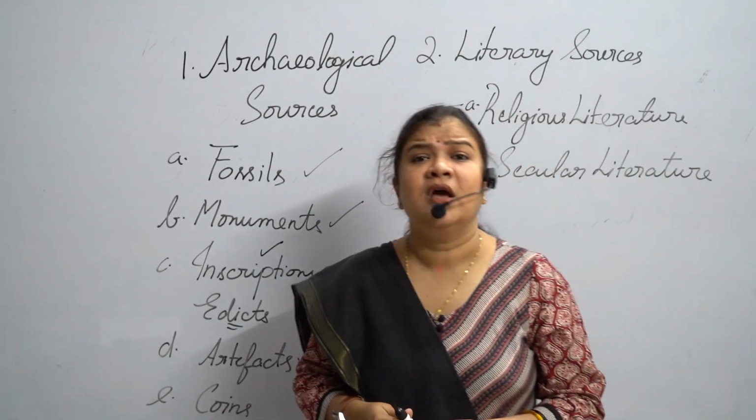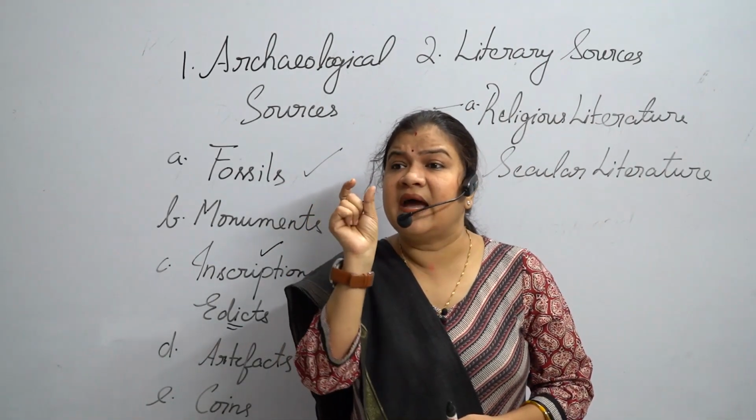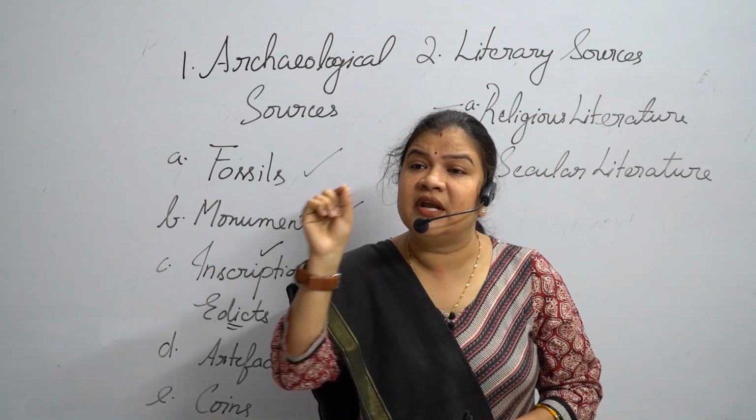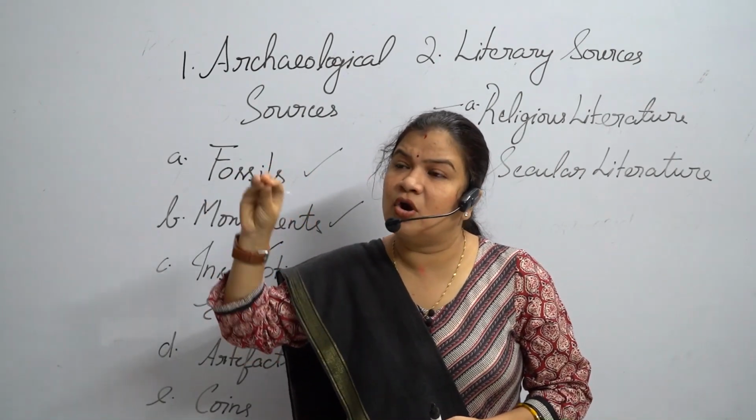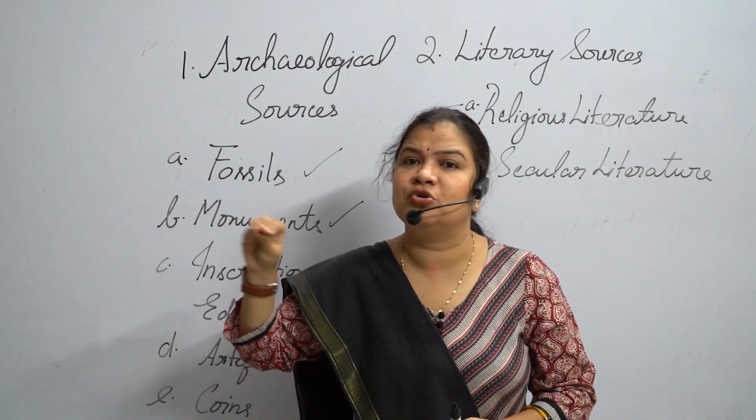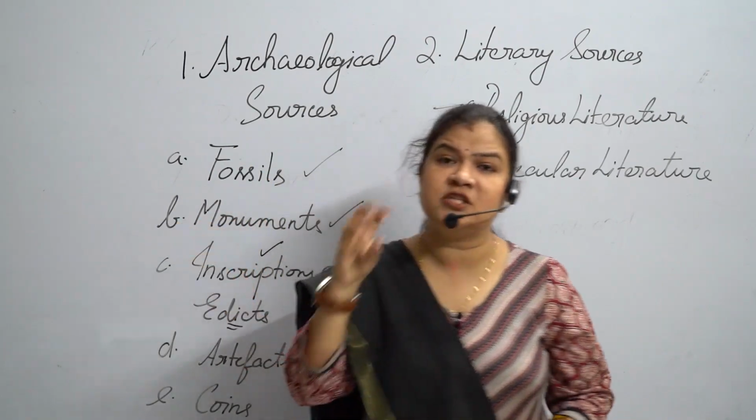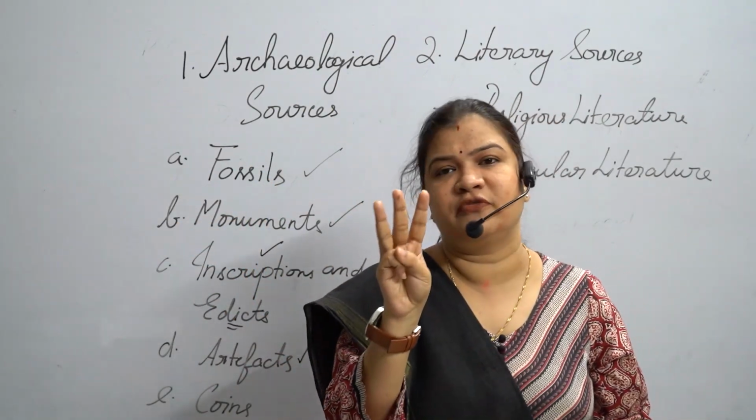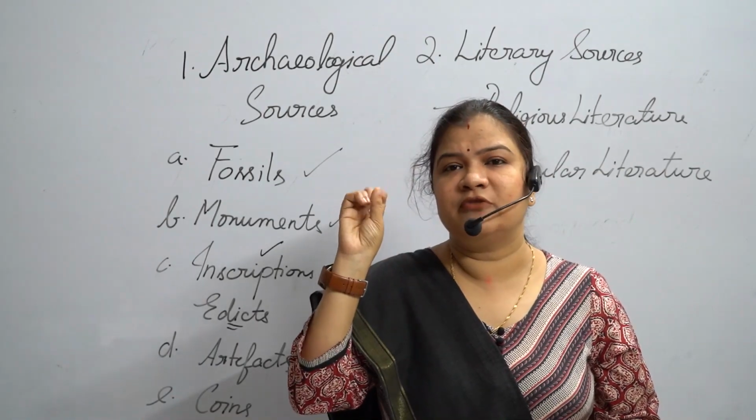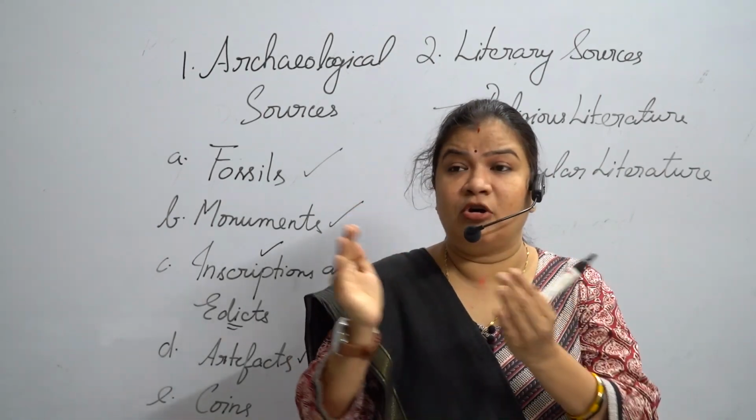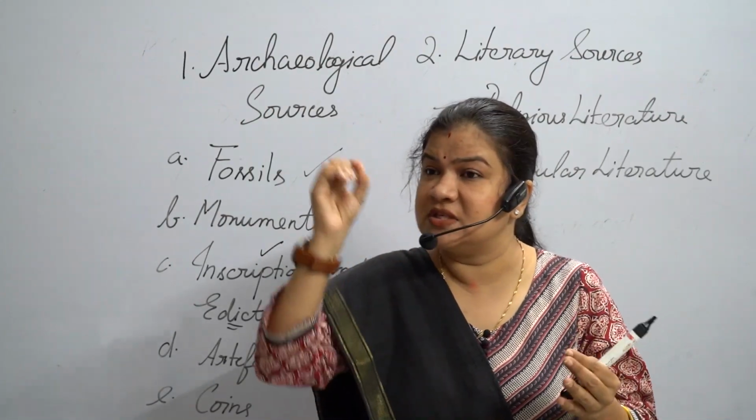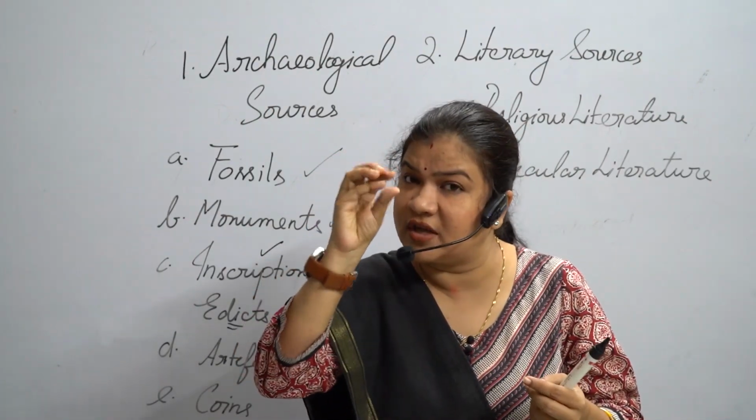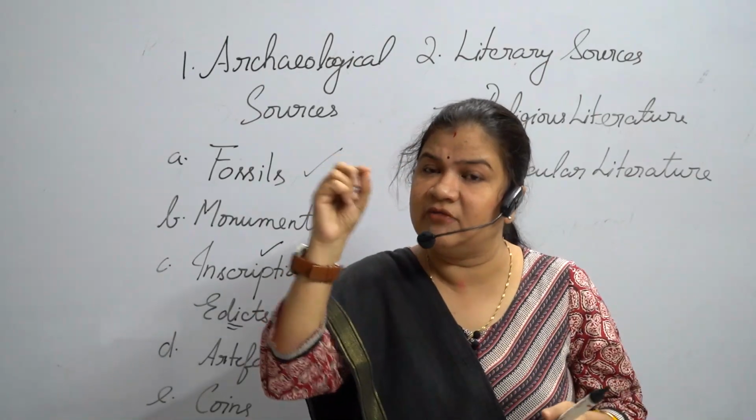Apart from that, coins also tell us which king's reign or period a coin belonged to. So coins provide us three sources of information. They provide information about the reign or the duration of the period of a particular king, because it was engraved on the coins.